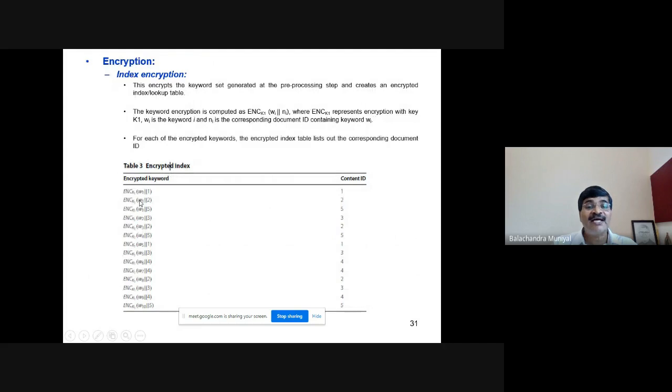With respect to that also, the comparison is successful because that entity is there in the encrypted index. So what the cloud server will do, it will return the document ID 2 to the client and so on.